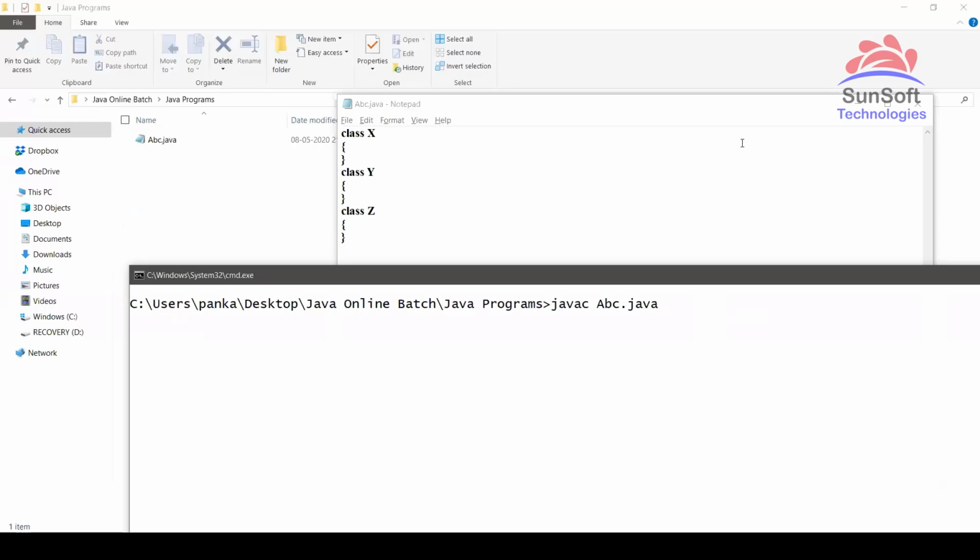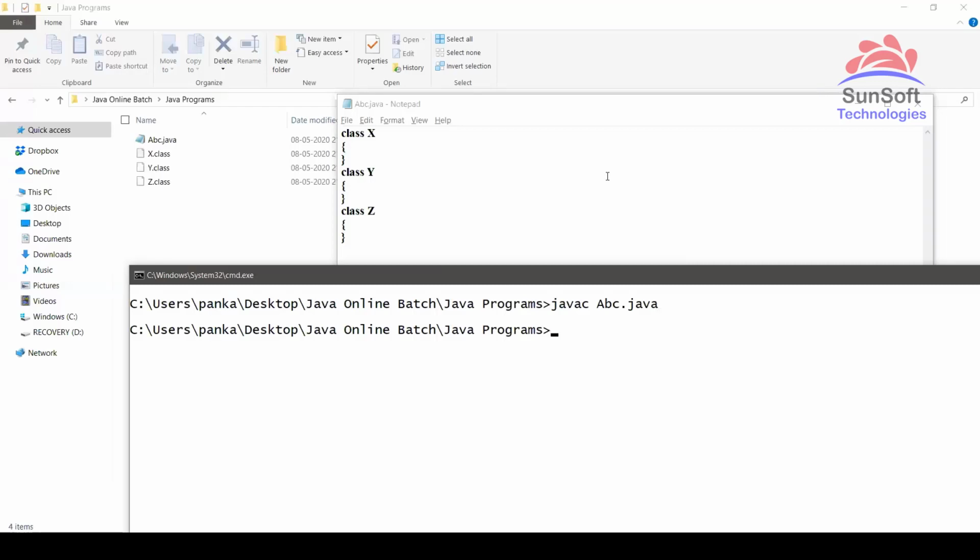A .class file? Yes, what should be that .class file name? If I compile abc.java, what will I get? It should be abc. Correct, this is a simple thing, right? Whenever I compile abc.java, I get an abc.class file, and this is what is taught everywhere, in books also, in any example.